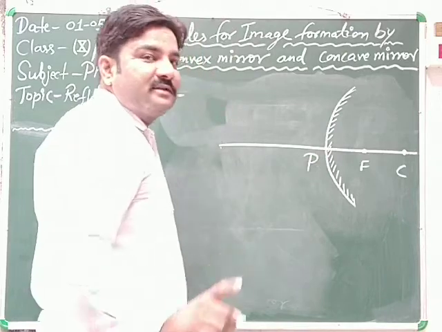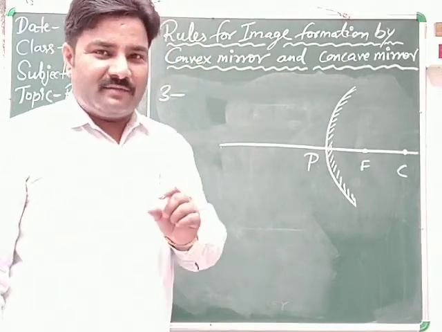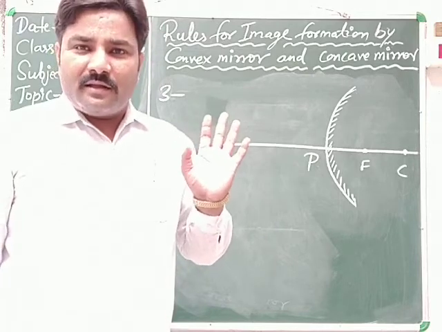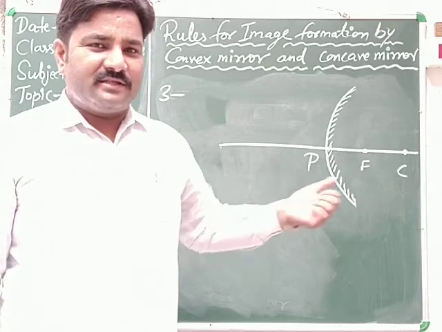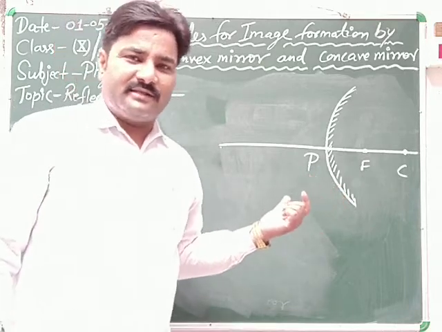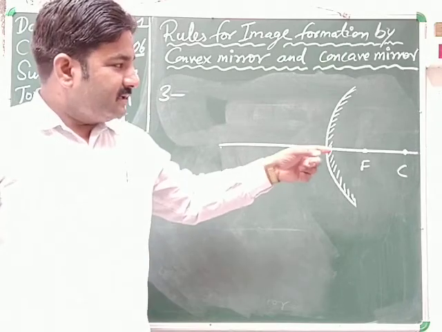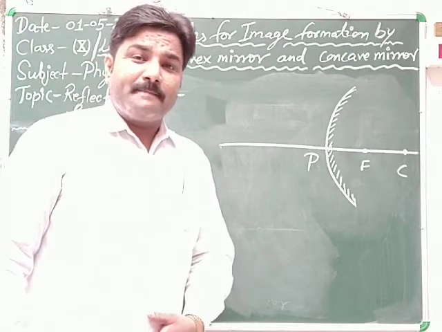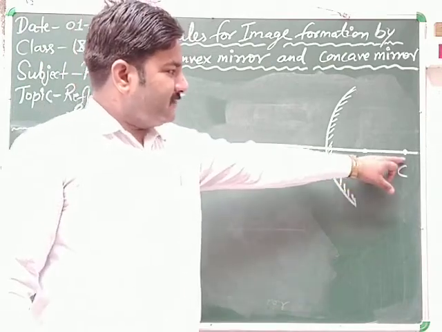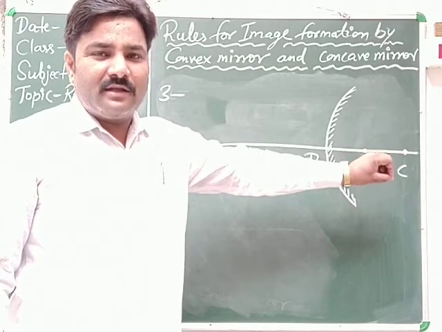Optical center is used in case of lens, but in case of mirror always remember it is center of curvature. The representation is the same in both cases, C, so it is confusing. Don't be confused, always remember this C in case of mirror, either convex or concave, is always the center of curvature.